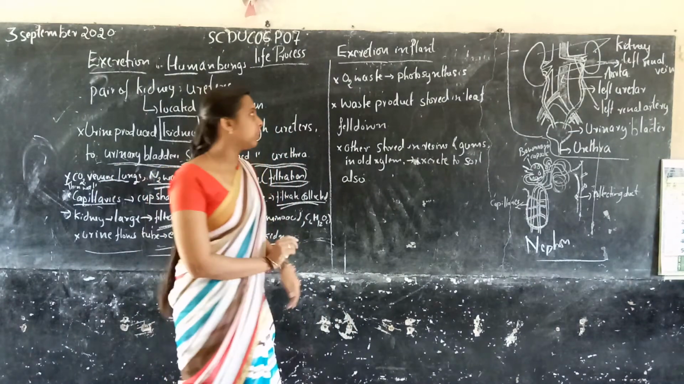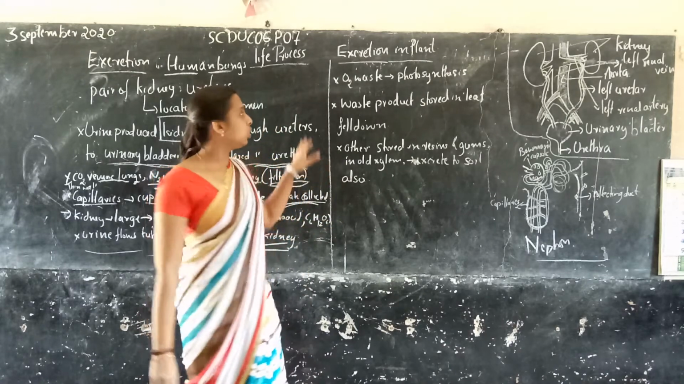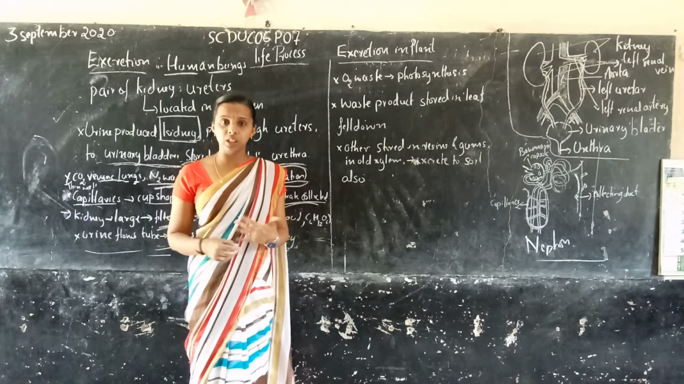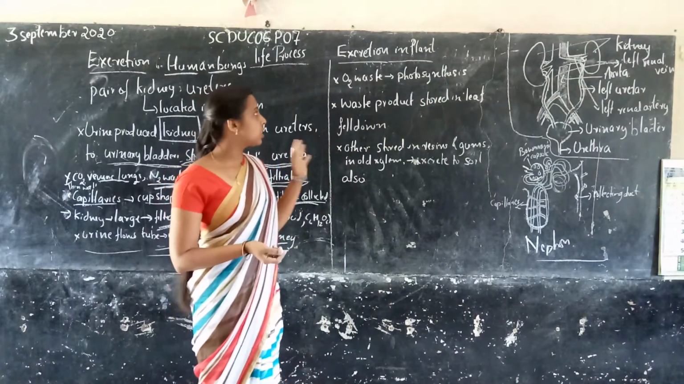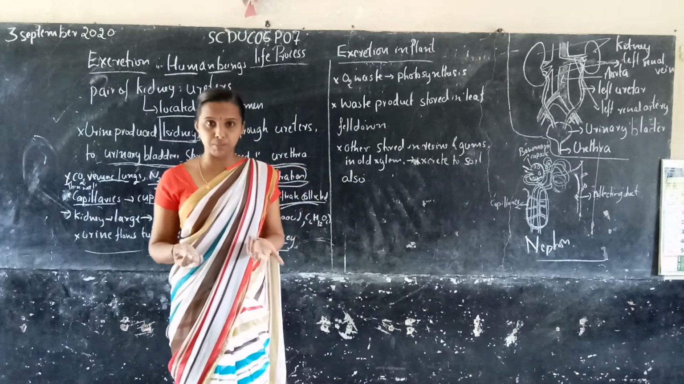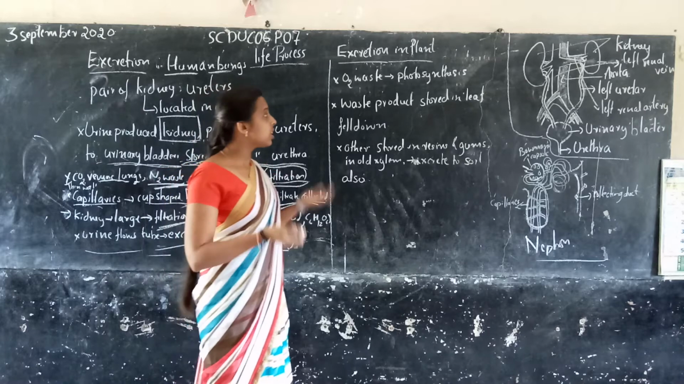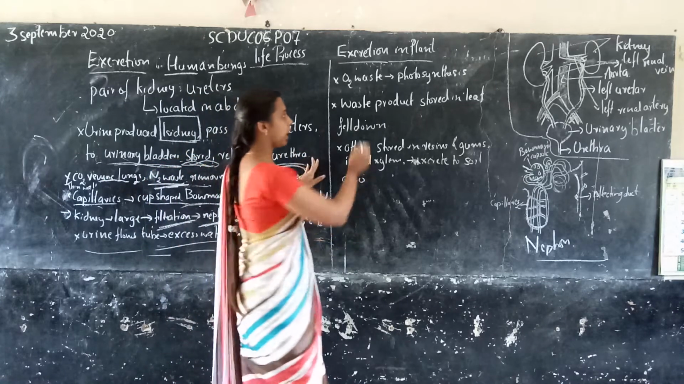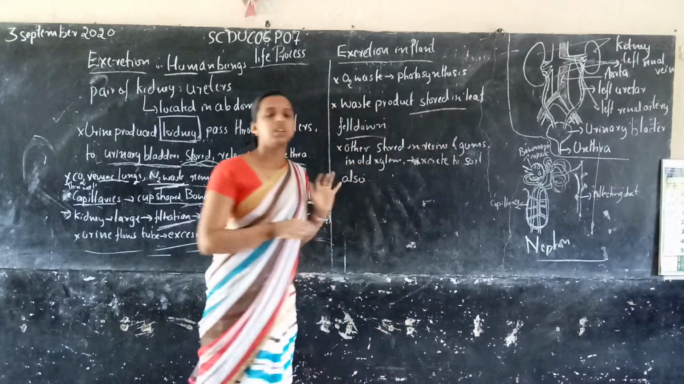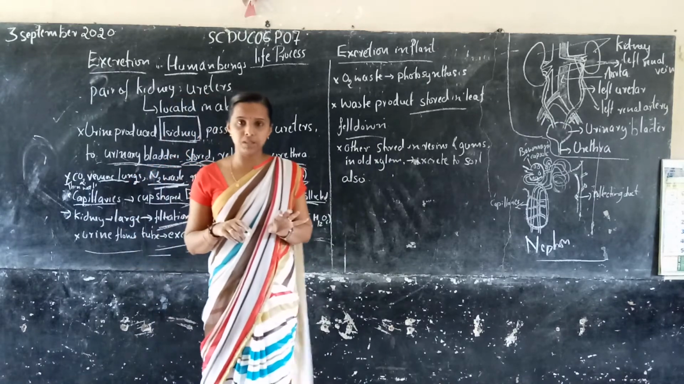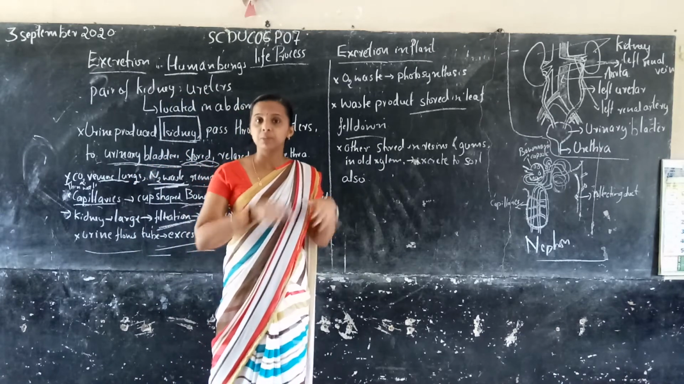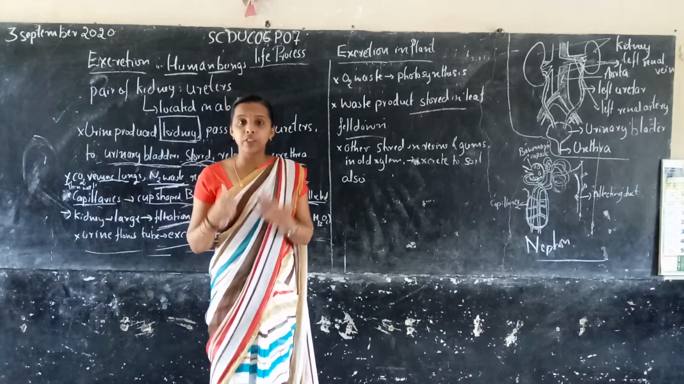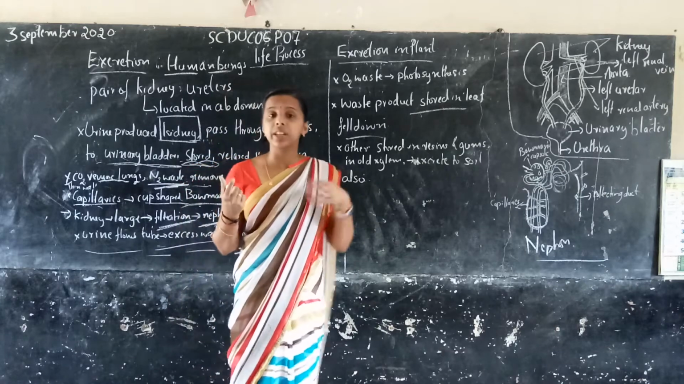Excretion takes place in plants. How? We know that oxygen is a waste product during the photosynthesis procedure, right? During photosynthesis, oxygen is a waste material. The oxygen is released as a byproduct of the photosynthesis procedure. Some waste products are stored in the leaf, and the leaf falls down.